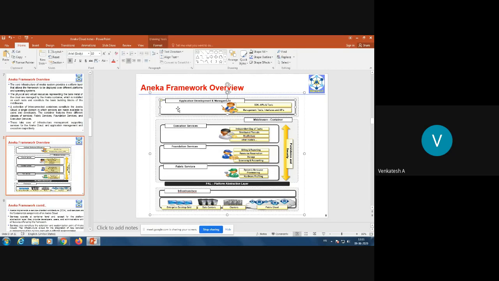It provides the SDK using which a developer can develop applications, and also provides APIs and tools using which you can integrate with other cloud applications or cloud services. It is also responsible for management tools, providing a toolkit for the administrator using which you can maintain the applications.